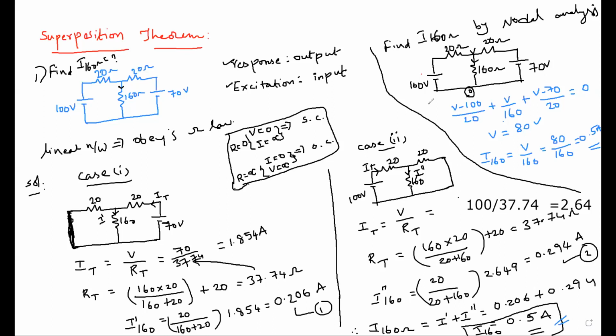So see, for nodal analysis, how simple it is. Only 2 steps. If we know the different methods, we can have some fun with electrical networks. Done? Understand? You can also do it with mesh analysis, and you will get the same answer. But there is no need to do so many methods for verification. You can take any one method.